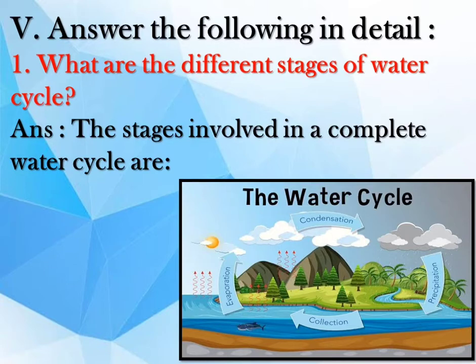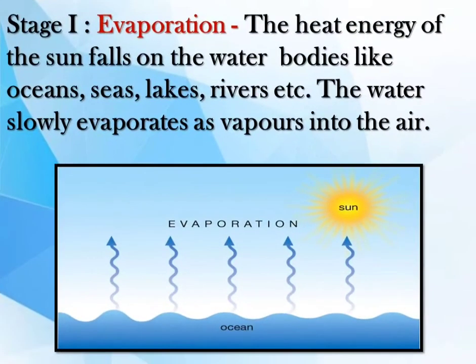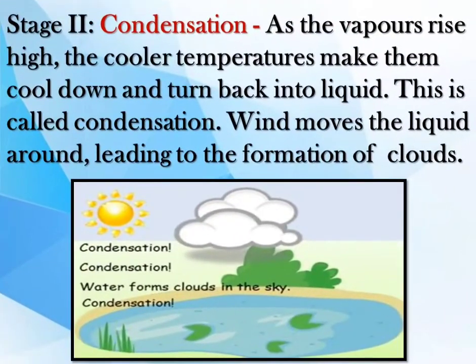Answer. The stages involved in a complete water cycle are: Stage 1. Evaporation. The heat energy of the sun falls on the water bodies like oceans, seas, lakes, rivers, etc. The water slowly evaporates as vapors into the air. Stage 2. Condensation. As the vapors rise high, the cooler temperatures make them cool down and turn back into liquid. This is called condensation. Wind moves the liquid around, leading to the formation of clouds.